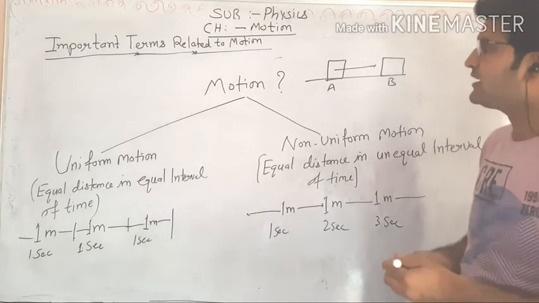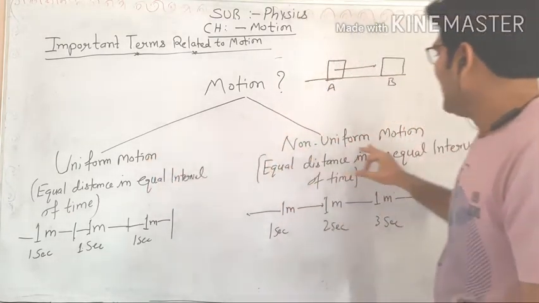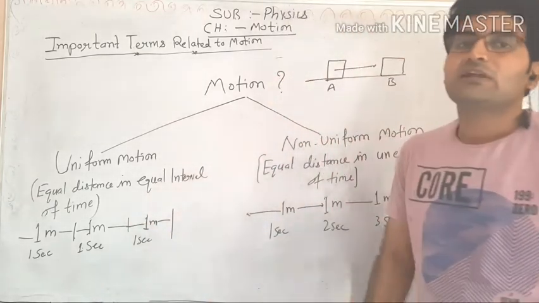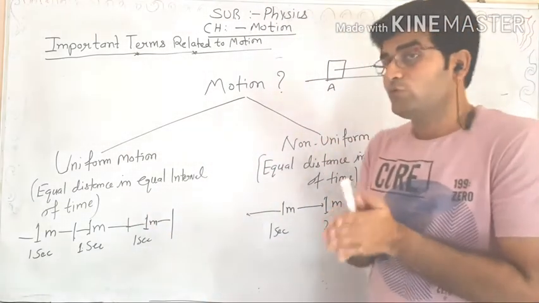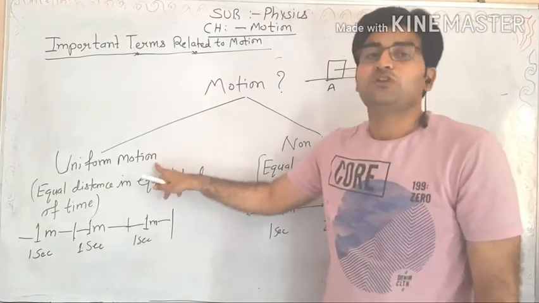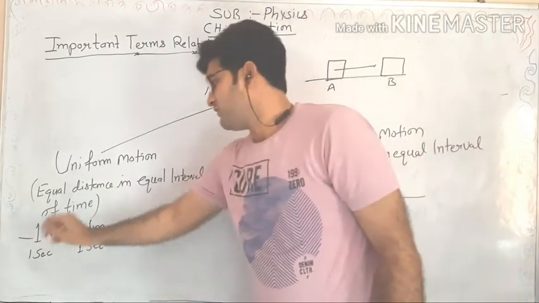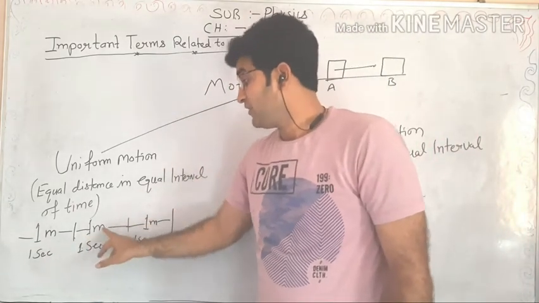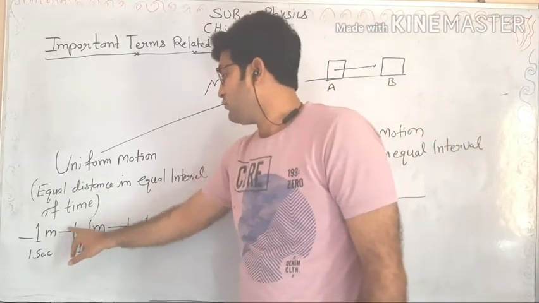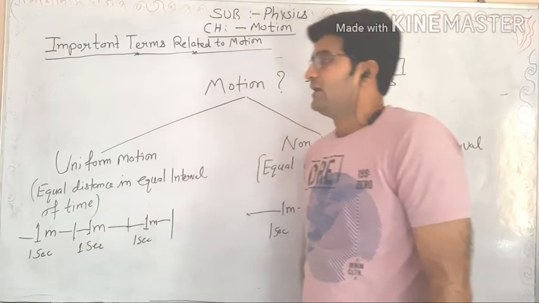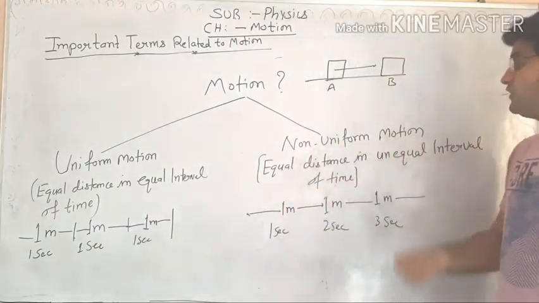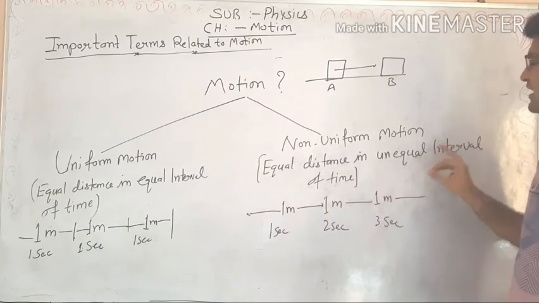Now, if we classify motion as uniform and non-uniform motion, so we say equal distance in equal interval of time. When an object moves equal distance in equal interval of time, then motion is said to be uniform. Like an object moves 1 meter and takes 1 second, another 1 meter takes 1 second, another 1 meter takes 1 second. So this motion is called equal distance in equal interval of time, and motion is said to be uniform.